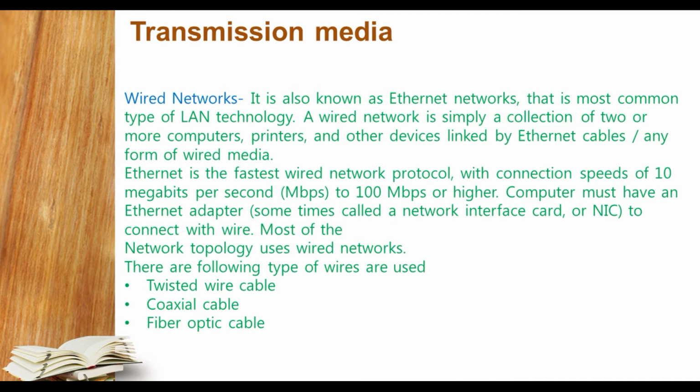So in normal LAN technology, in a room connection or a building connection, the wired network is preferable, and it is the fastest wired technology, starting from 10 megabytes to 100 or higher maybe. A computer must have Ethernet adapters, sometimes known as network interface card or NIC, which is an inbuilt device in your laptop or computer, to connect with the wire.